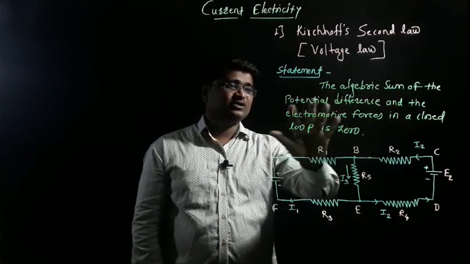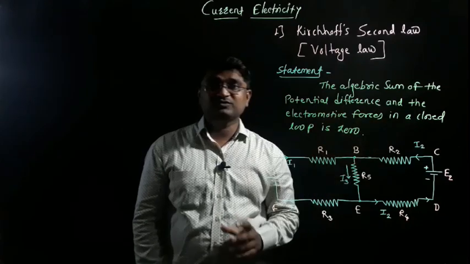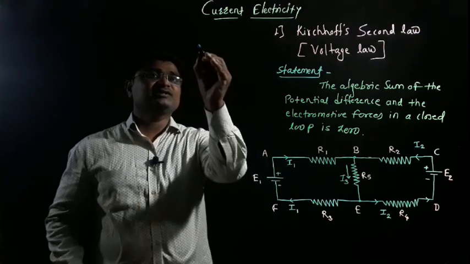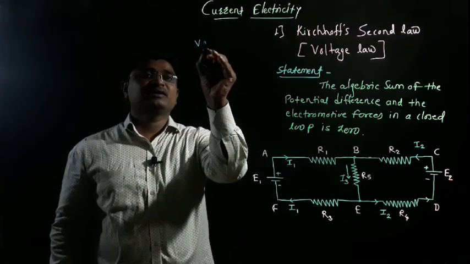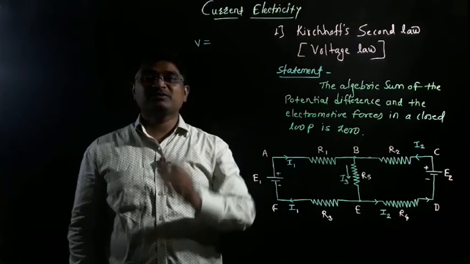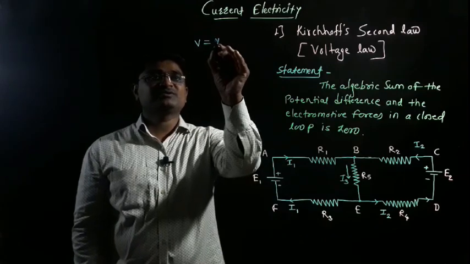The algebraic sum of the potential difference. So what is meant by potential difference? It is very important. We know that potential difference is denoted by V, and as per its definition, potential difference is the product of electric current and the resistance. So it means that V is equal to IR.